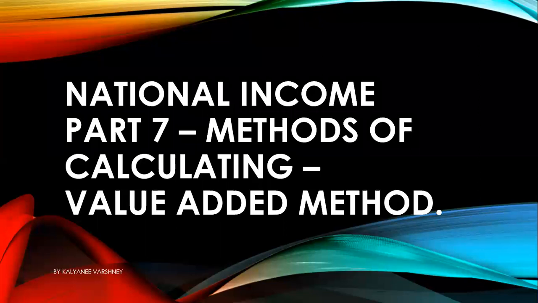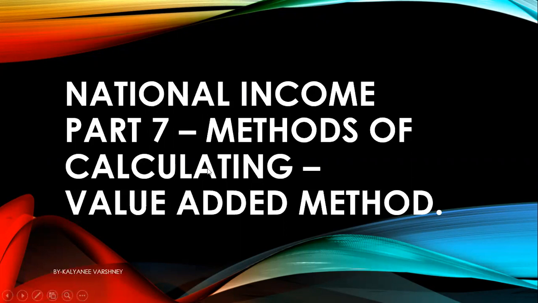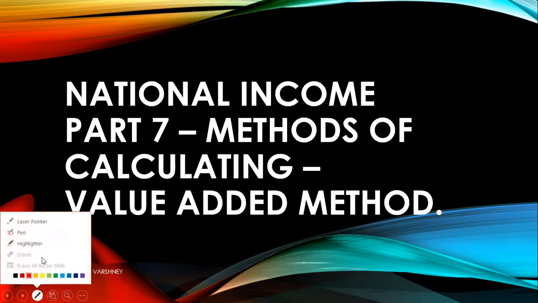GDP at MP. Now, while we discussed the three different phases of circular flow of income, the first phase is the production phase, from where the income is being generated. So when we calculate national income from that particular phase, we are using the value added method.